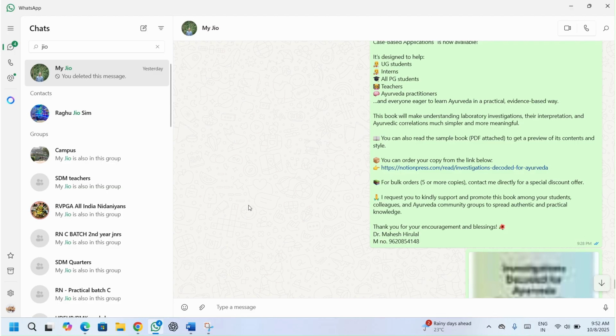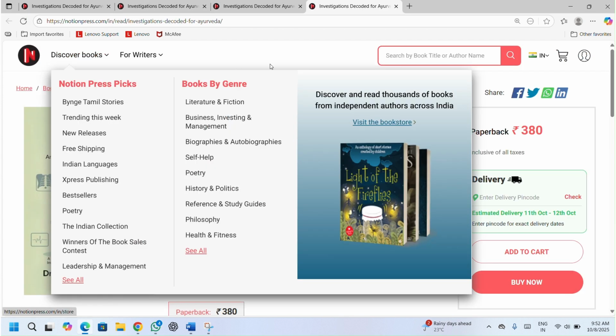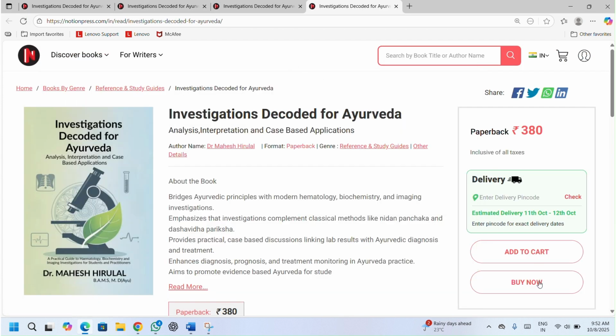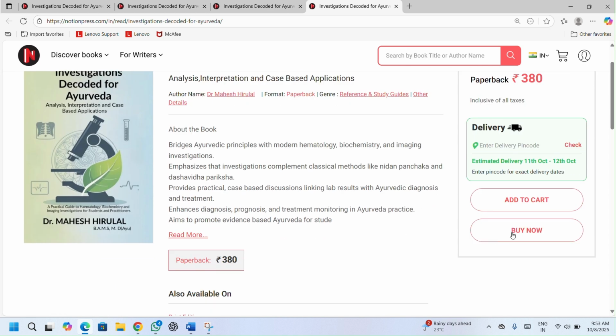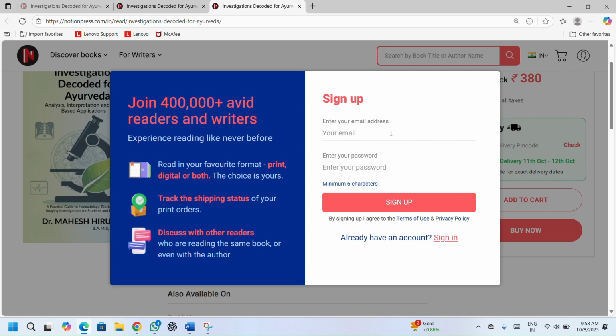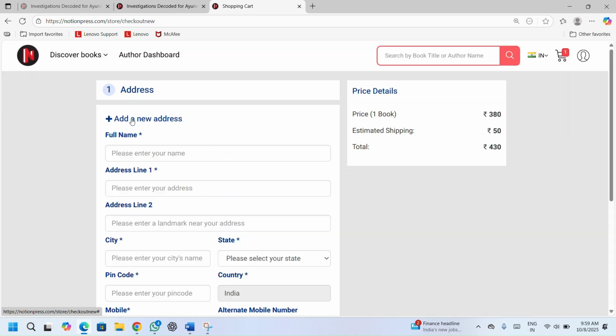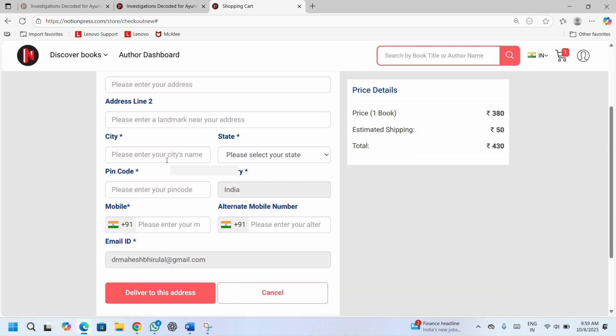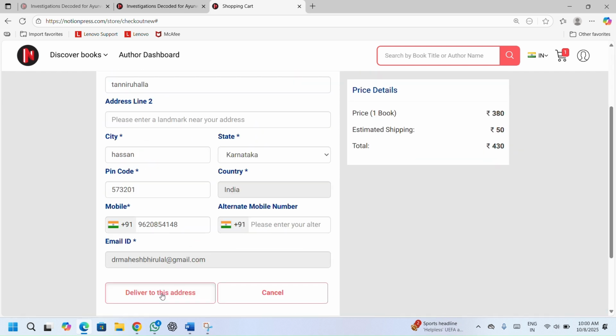Go to the WhatsApp link or directly to notionpress.com, or the link is in the description box. Click on buy. You need to sign up with a Google account and put any 6 letters or digits as password. If you already signed up, then just sign in, add your address with PIN code correctly, add mobile number, click on deliver to this address.